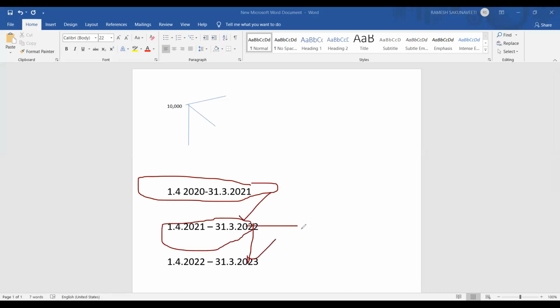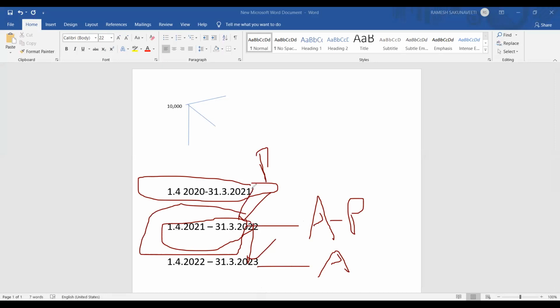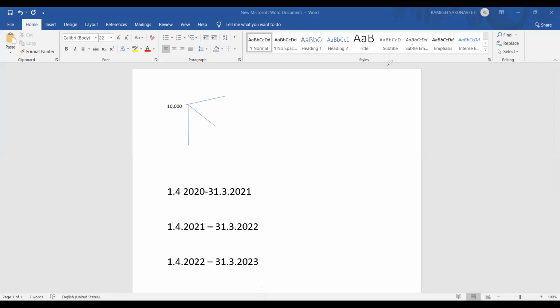If this becomes assessment year, this will be previous year. Preceding means which comes before another one. So before this period, this year came. So this is the preceding year, meaning previous year. That is what you mean by saying preceding. Am I clear?